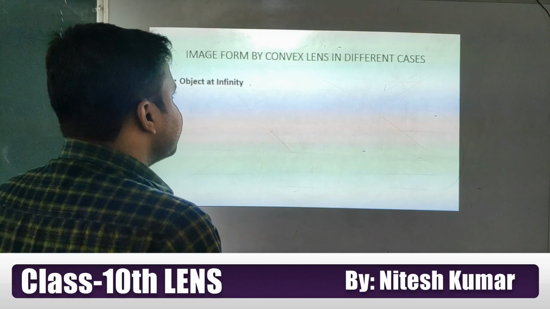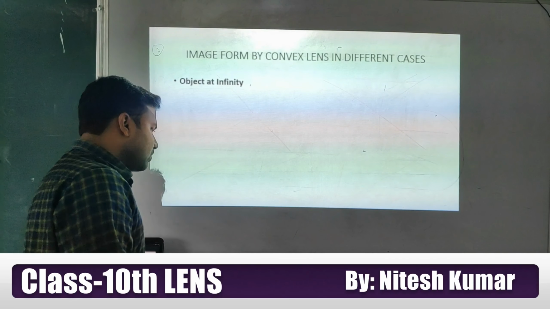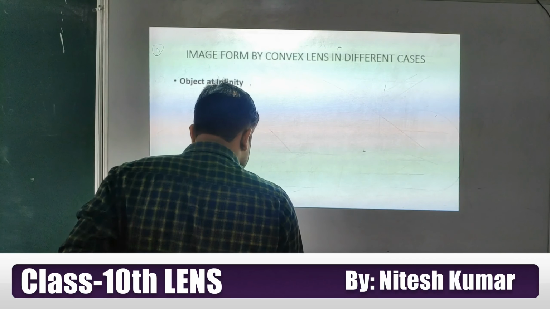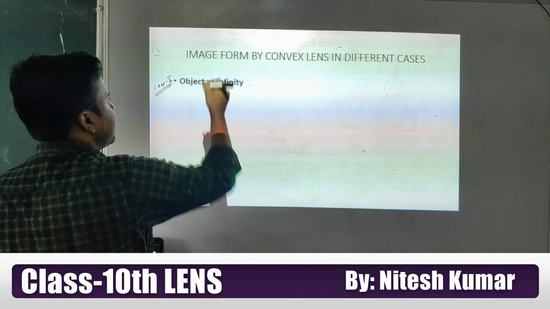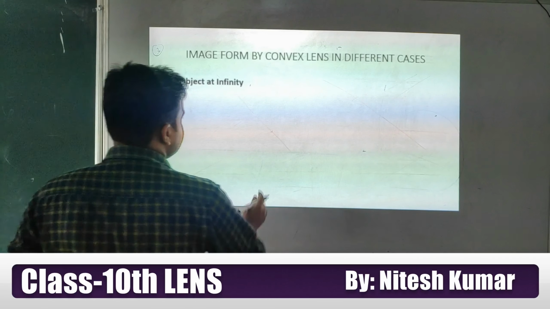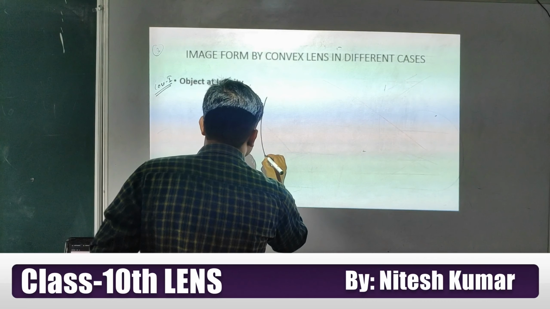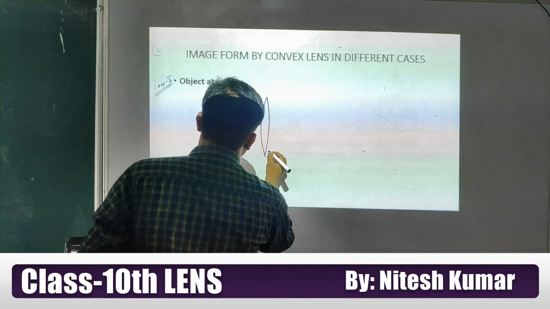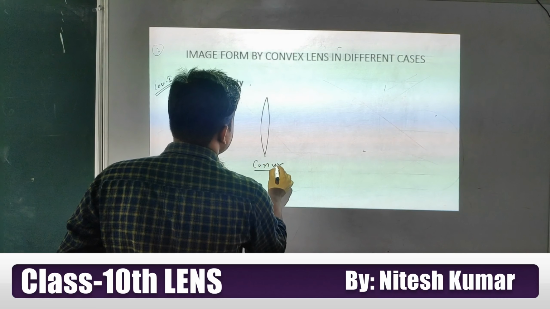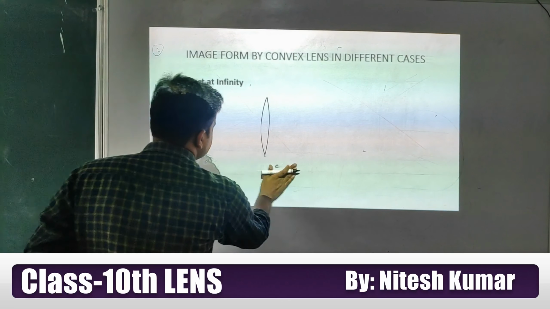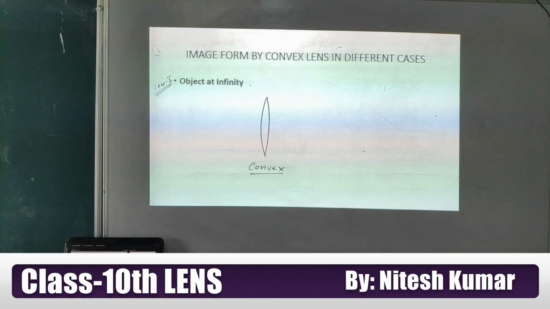Okay, students. Now image formation by the convex lens in different cases. So I am going to discuss the different cases. Here this one is case 1. Object is at infinity. So look at this, students. I will consider the two cases first. So this one is our convex lens.